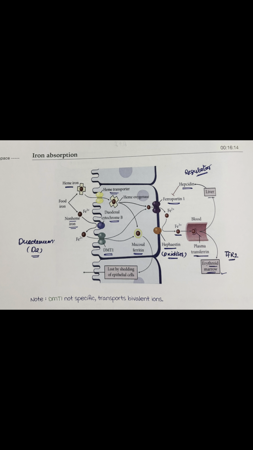Hepcidin, as you know, it will block the ferroportin transporter in duodenum. So if you will prescribe repeatedly in regular doses of oral iron, it will lead to increase in hepcidin level. That will further block the ferroportin transporter, and that will not allow iron to come out of duodenal cells to the blood for the absorption. So better to prescribe iron as single dose, and that too on alternate day.